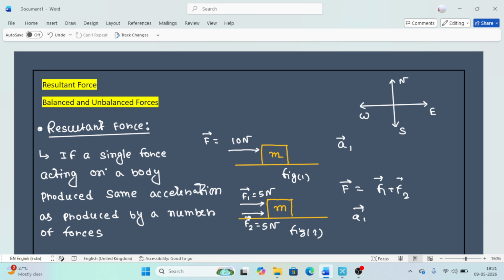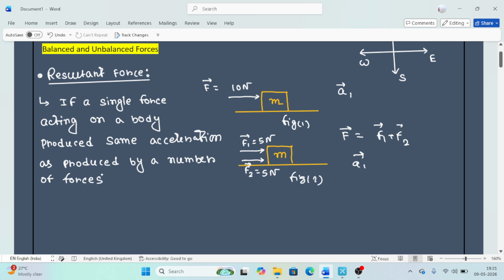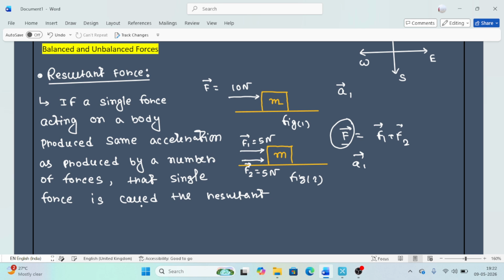So if a single force acting on a body produces the same acceleration as produced by a number of forces, where more than one force acts on the body, that single force is called the resultant force.